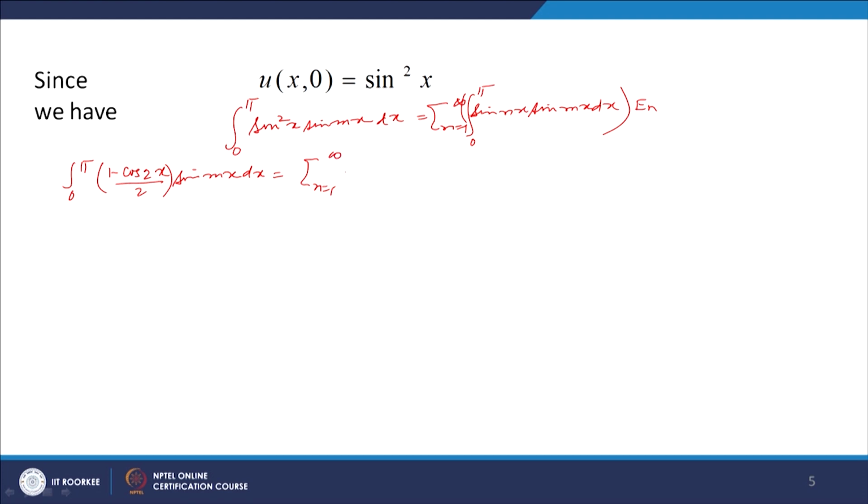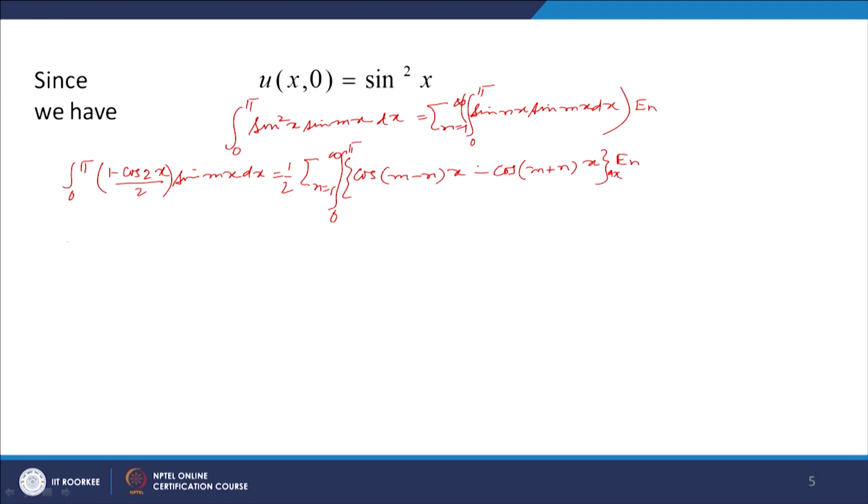We can multiply and divide by 2. So, 1/2 sin(nx) sin(mx) dx, we can write that as cos((m minus n)x) minus cos((m plus n)x), into E_n. Now, we integrate this over 0 to π dx.